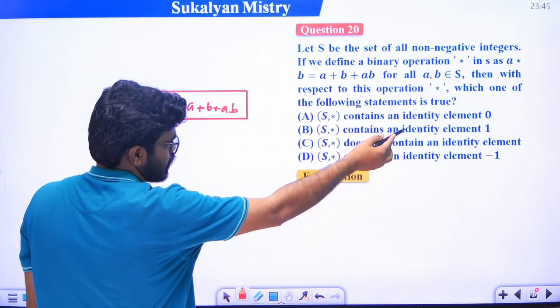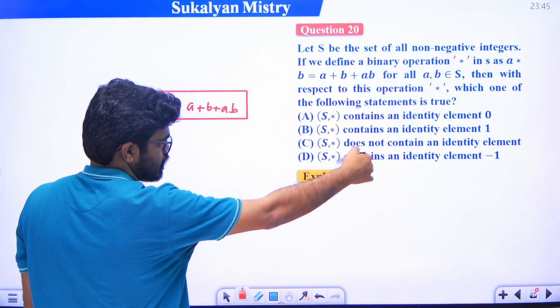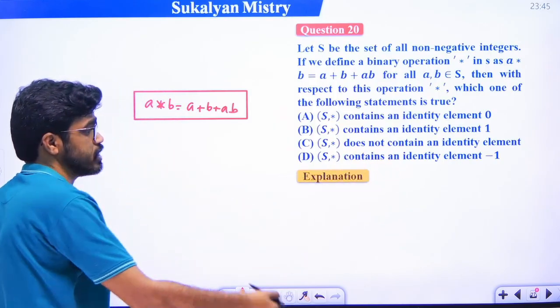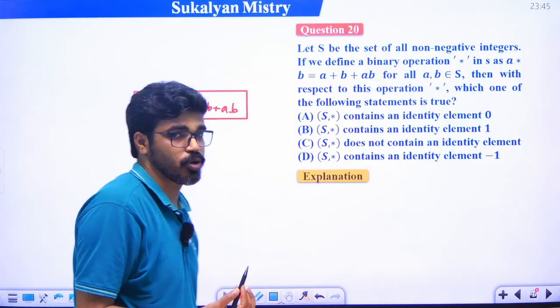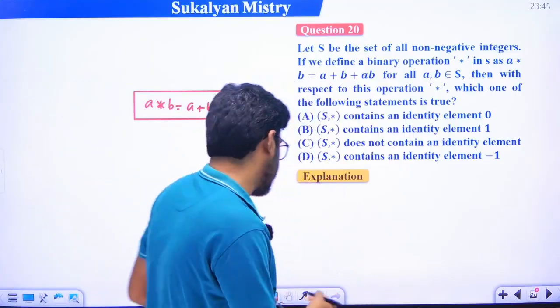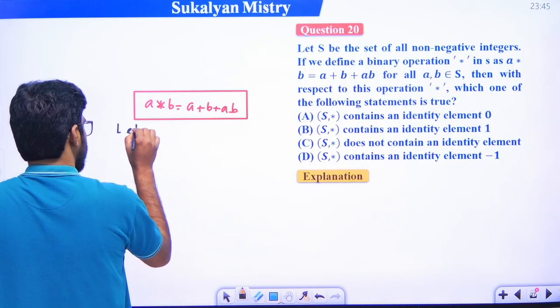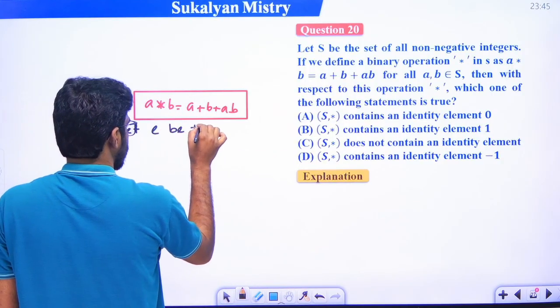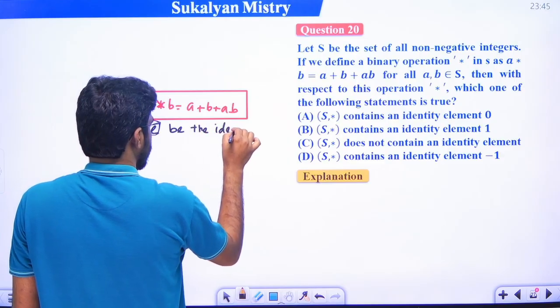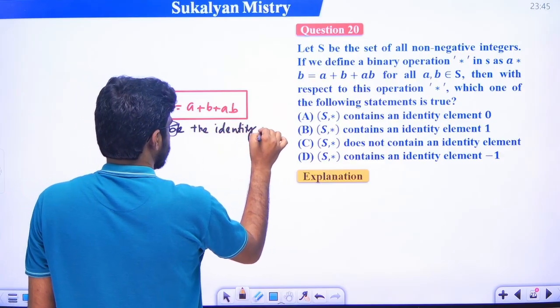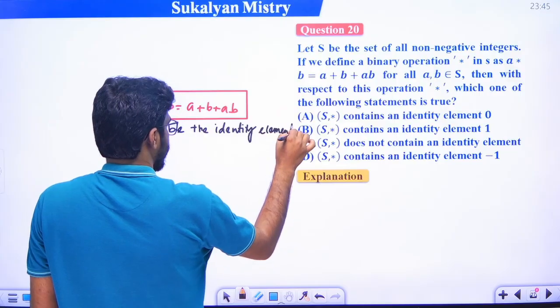It contains identity element 0, identity element 1. It does not contain any identity element. It contains the identity element -1. So basically we have to find the identity element, right? So let e be the identity element. Ekdom easy. Let e be the identity element.